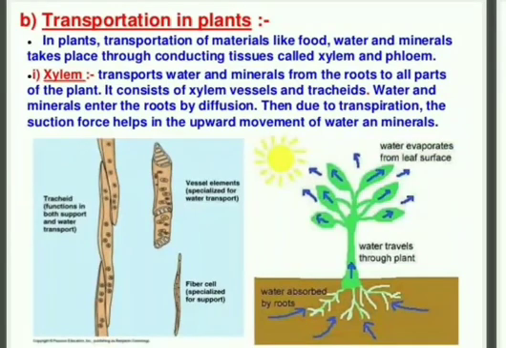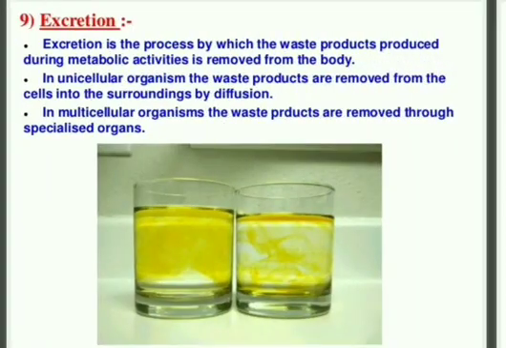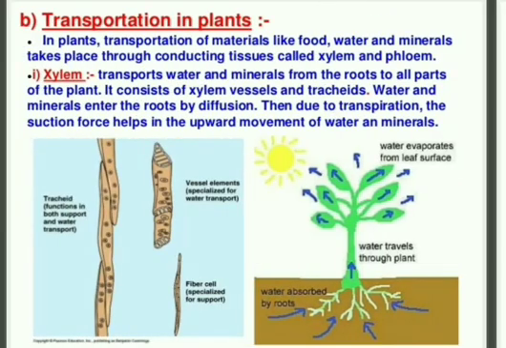Now we were discussing transportation in plants, and I have explained to you that xylem and phloem are the two conducting tissues. Xylem helps in transportation of water from roots to different parts of the plant, whereas phloem is responsible for transportation of food from leaves to different parts of the plant. Phloem shows the translocation process, whereas xylem shows the transpiration process.